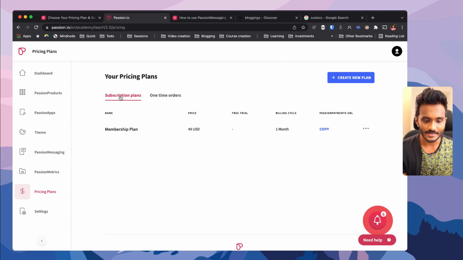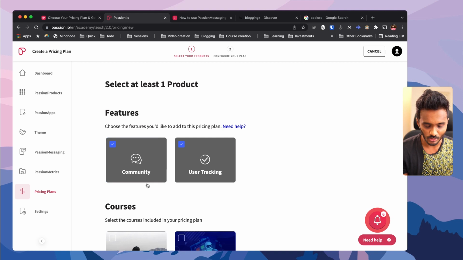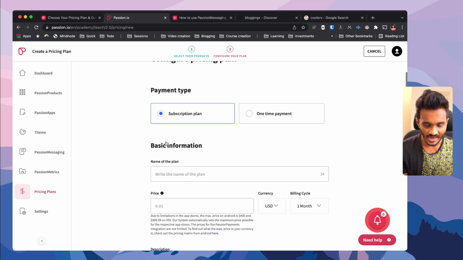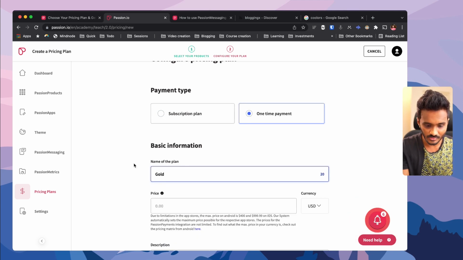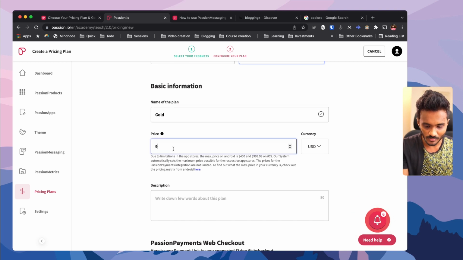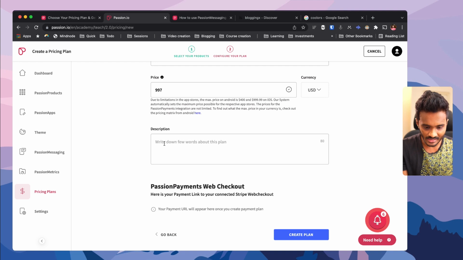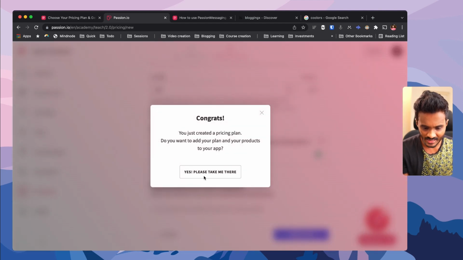So you can combine subscription plans along with drip content to simulate membership kind of experience and create a new plan. And here I just need to select what are the features I need to include in this plan, the courses that I need to include, next step, and I need to select whether this is a subscription plan or a one-time payment. So I can just add in the name of the plan as gold, and this would be $997. And also I can select the currency here, and I can write down a few words about this plan if I want, and I can create a plan. Generate some Lorem Ipsum, and here create plan.